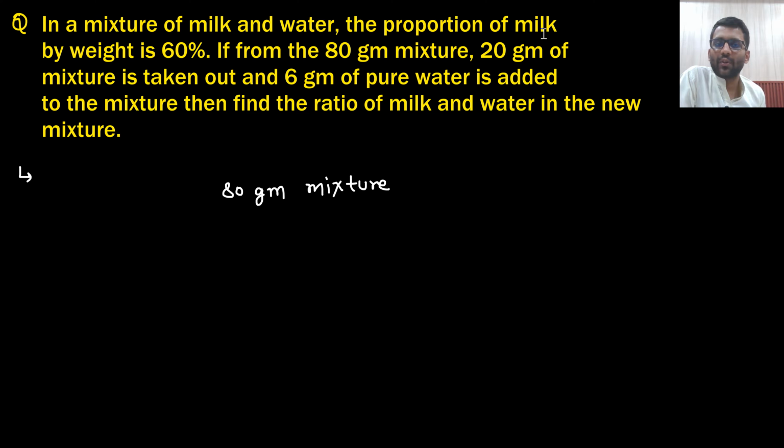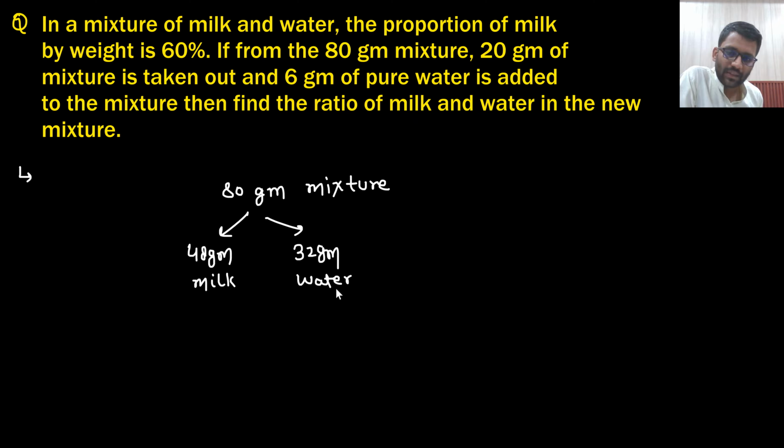What they are saying, the proportion of milk is 60%. That means 48 gram milk is there, and 32 gram water is there. Say yes or no. 20 gram of mixture is taken out and 6 gram of pure water is added.